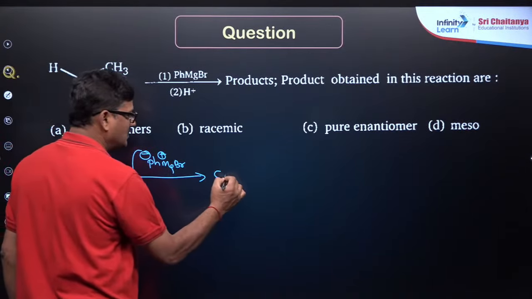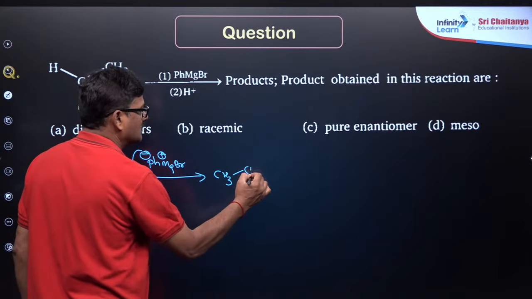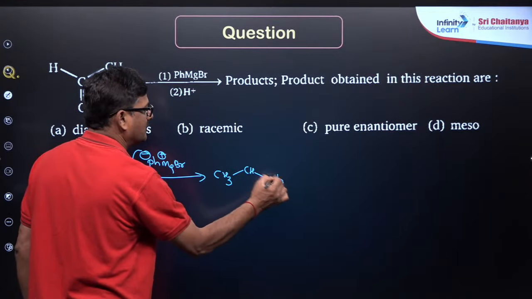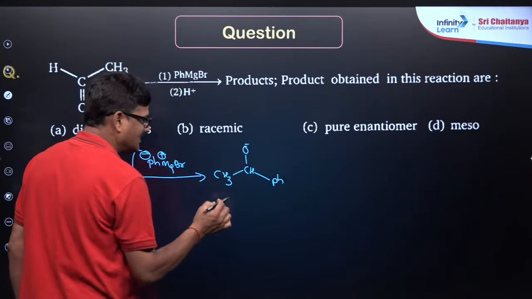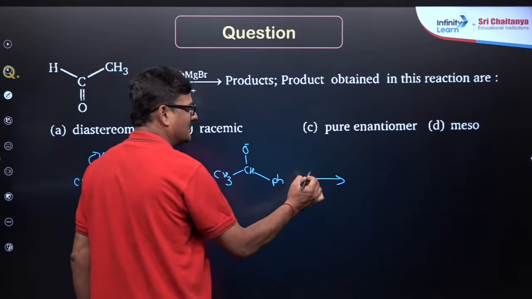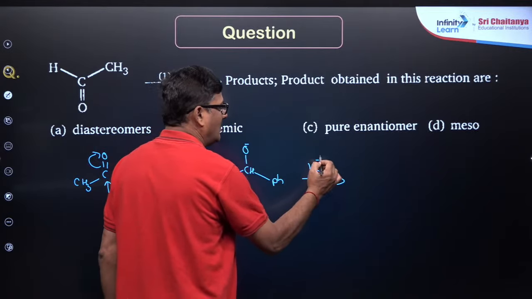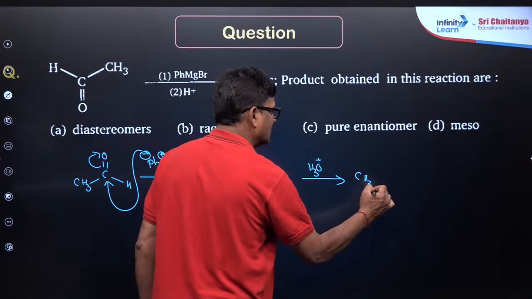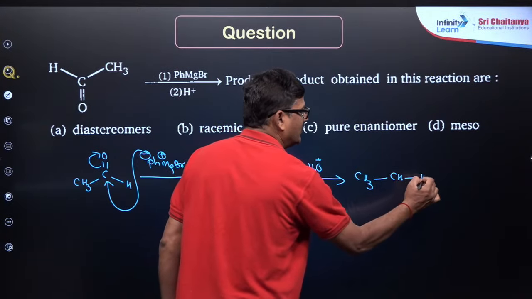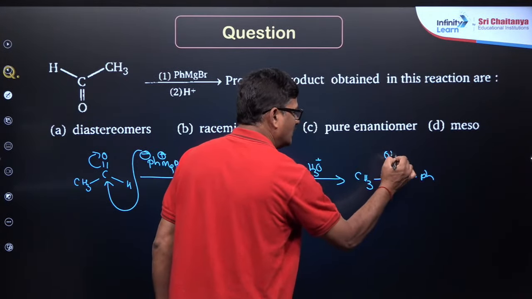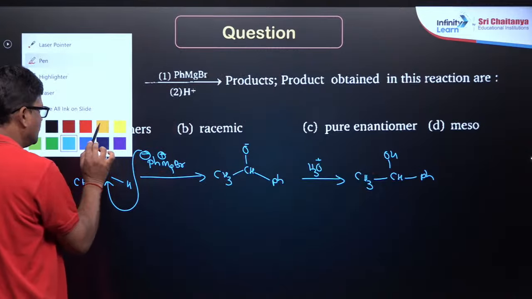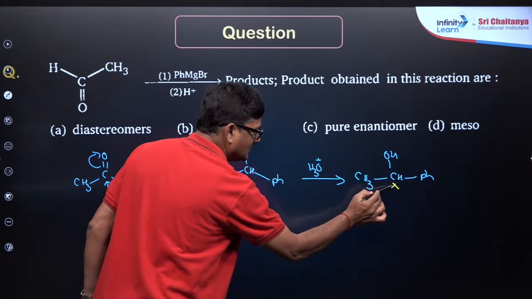It is going to be CH3, CH, Ph and O minus, and on further hydrolysis, CH3, CH, Ph and OH, and you know this is a chiral center.